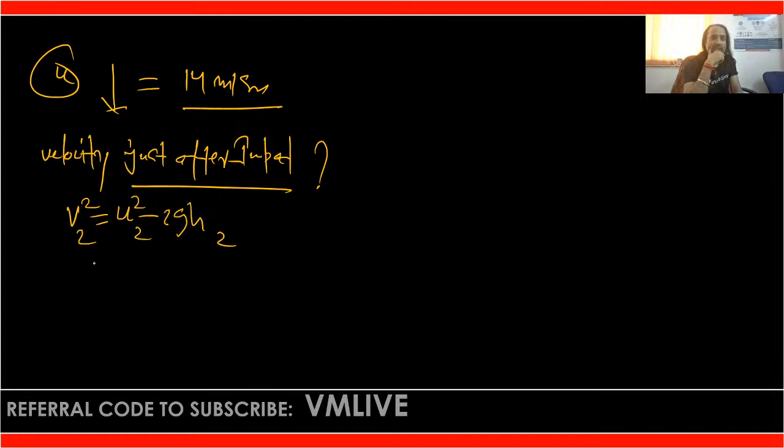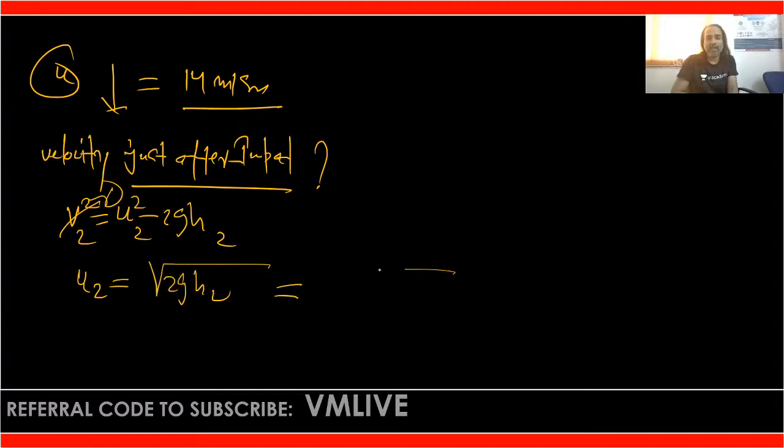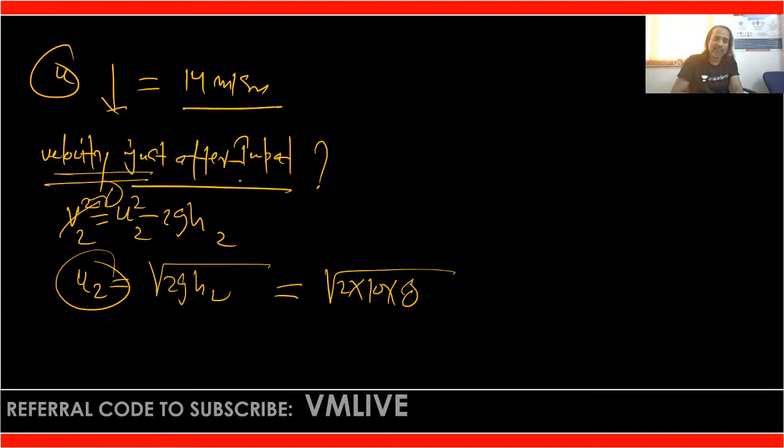Finally it rebounds up to a height of 8 meters. It means at the highest point, the velocity will be 0. So u2 = √(2g s2) = √(2 × 10 × 8). So finally u2 is the velocity just after the impact.